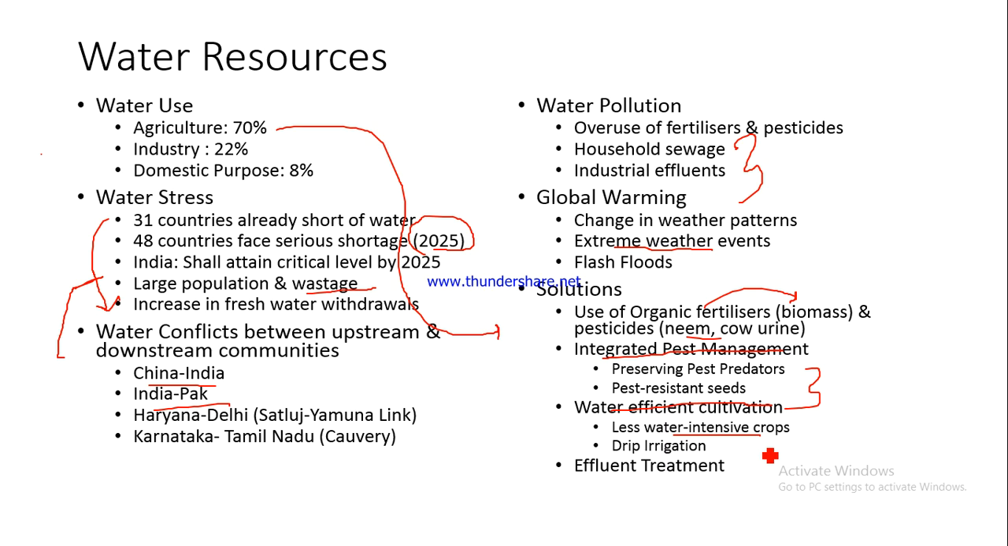So we can switch from these kind of crops to those kind of crops which require much less water, at least in those places where there is a lot of water scarcity. So maybe jowar, bajra, ragi, these kind of crops can be grown which do not require a lot of water for their growth. And we can go for